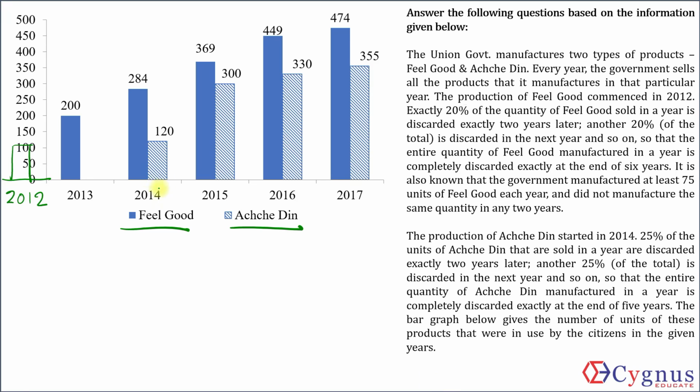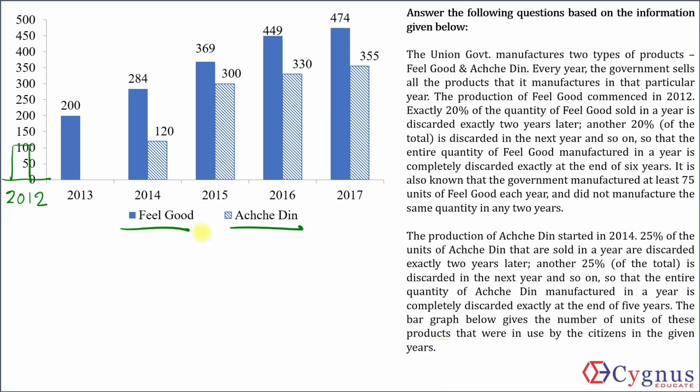So this is not a bar graph of sales or production. This is a bar graph of products that were in use by the citizens in the given years. In use means we will not count the ones that are discarded, but we will not count only the ones sold in that year. We will count the ones that were sold in previous years as well. Okay, let's try to build up.